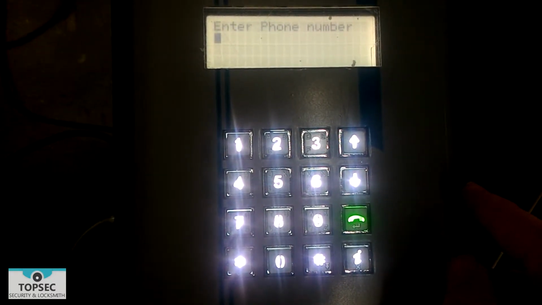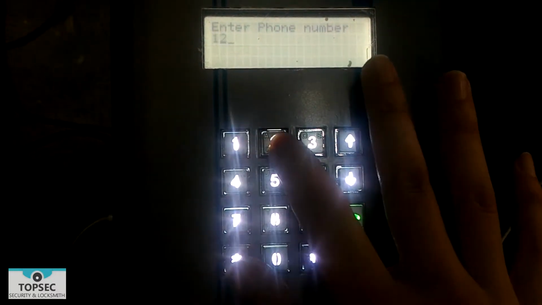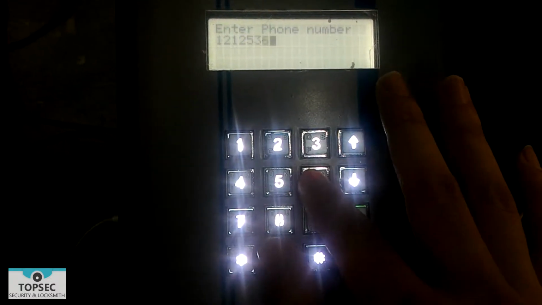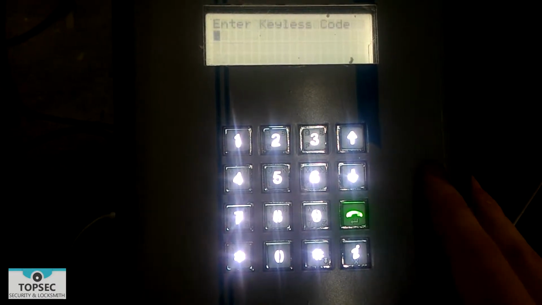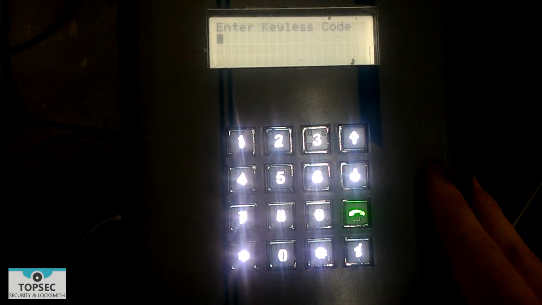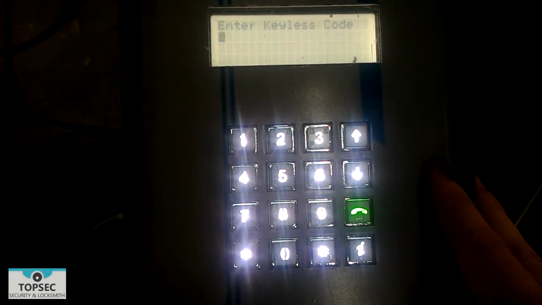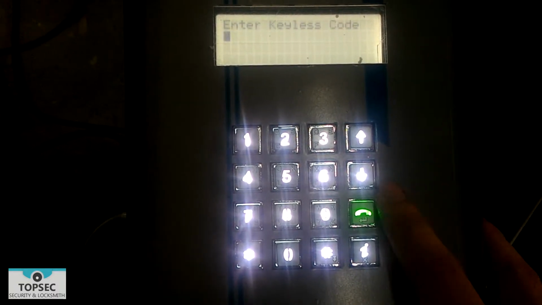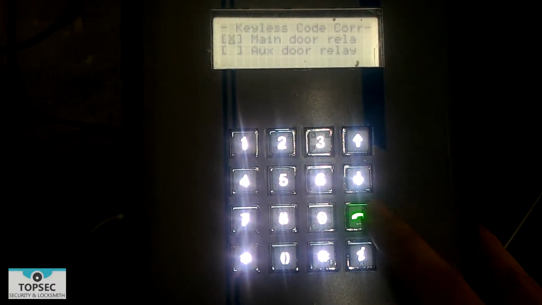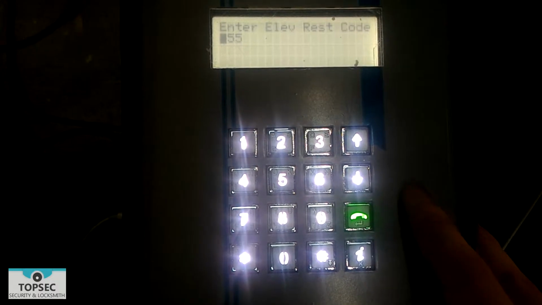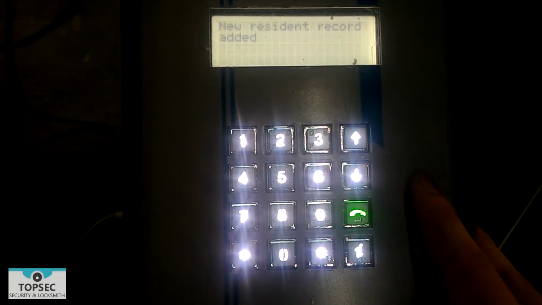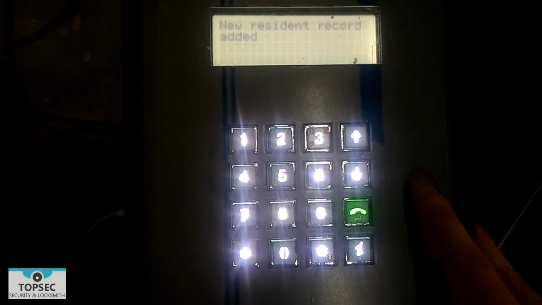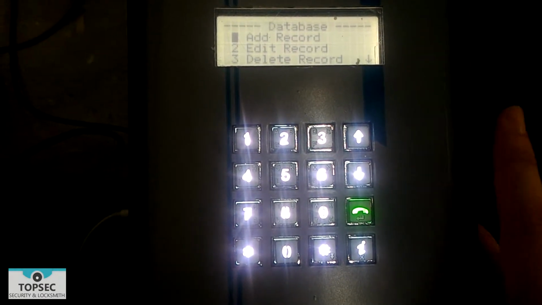Then enter the telephone number. Press the dial button. Then you can leave everything else by default. Now you see new resident record added.